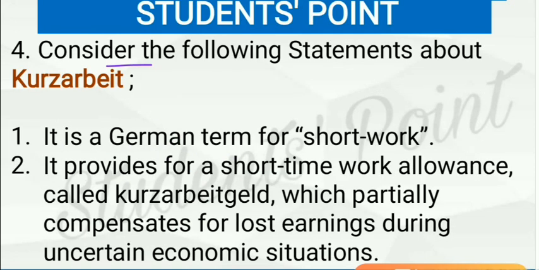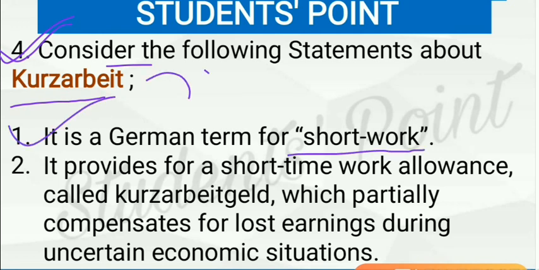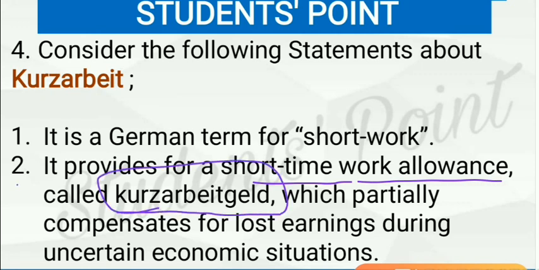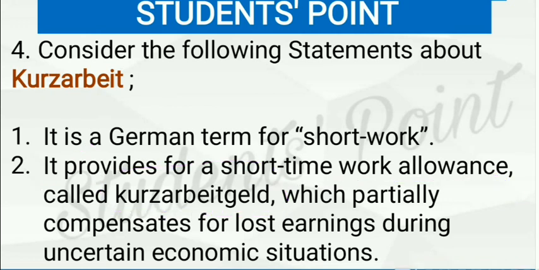Next question. Consider the following statements about Kurzarbeit. Focus here, this question is very important. Kurzarbeit. It is a German term for short work. This is correct. Kurzarbeit is a term used in Germany for short work, and it provides for short time work allowance called as Kurzarbeitgeld. This is correct. This short time allowance is called as Kurzarbeitgeld, which partially compensates for lost earnings during uncertain economic situation.